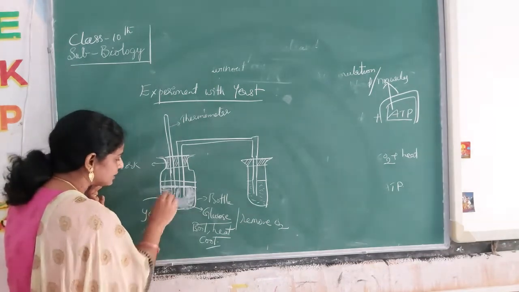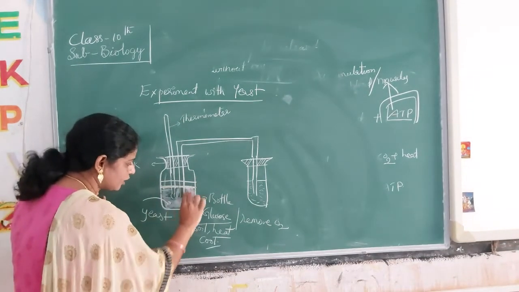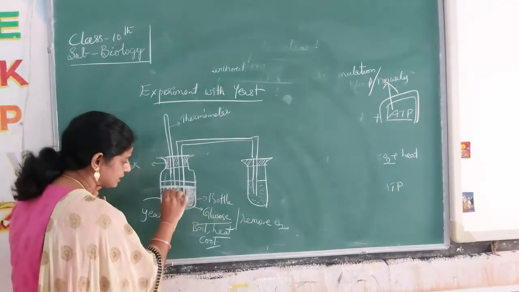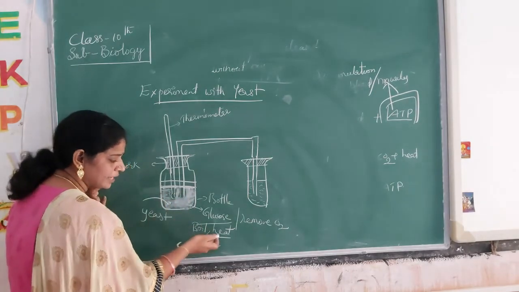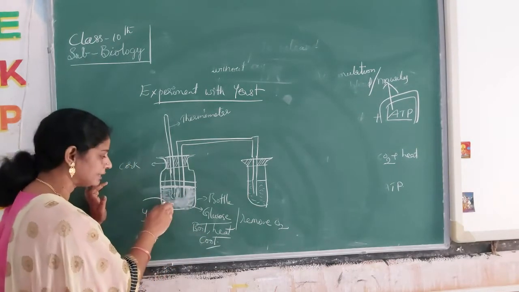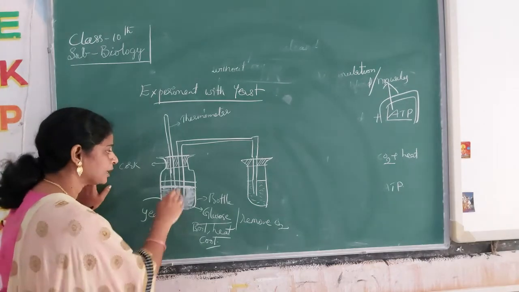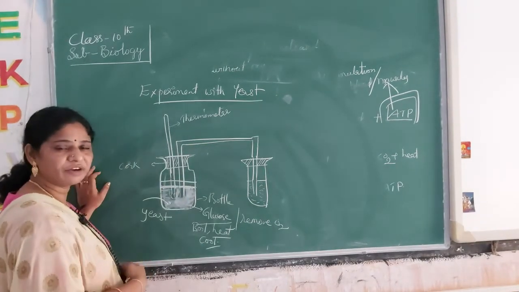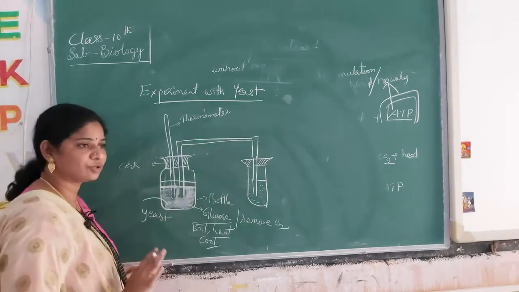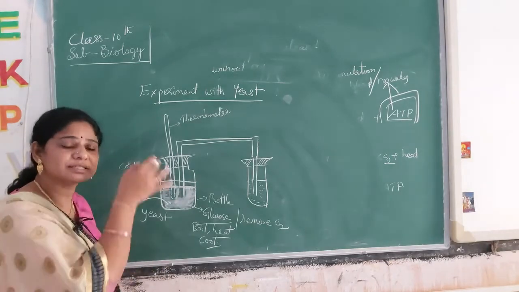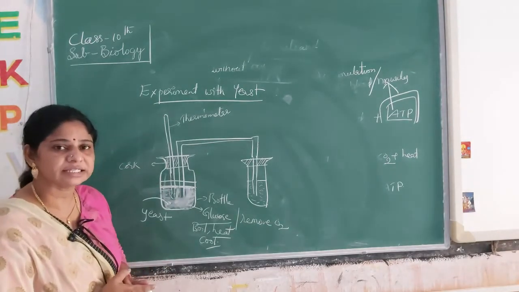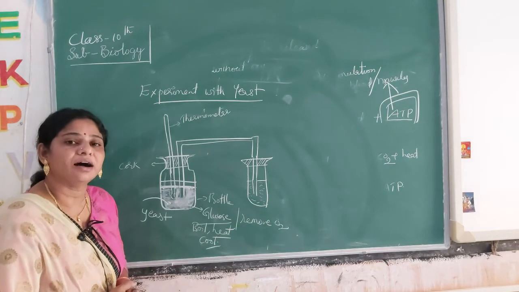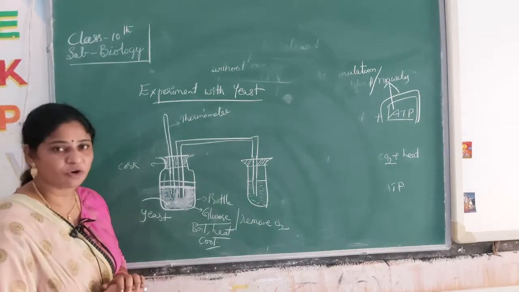We will add the yeast to this glucose later. Any oxygen content should not be present, because this experiment has to be done in anaerobic respiration, in the absence of oxygen itself.